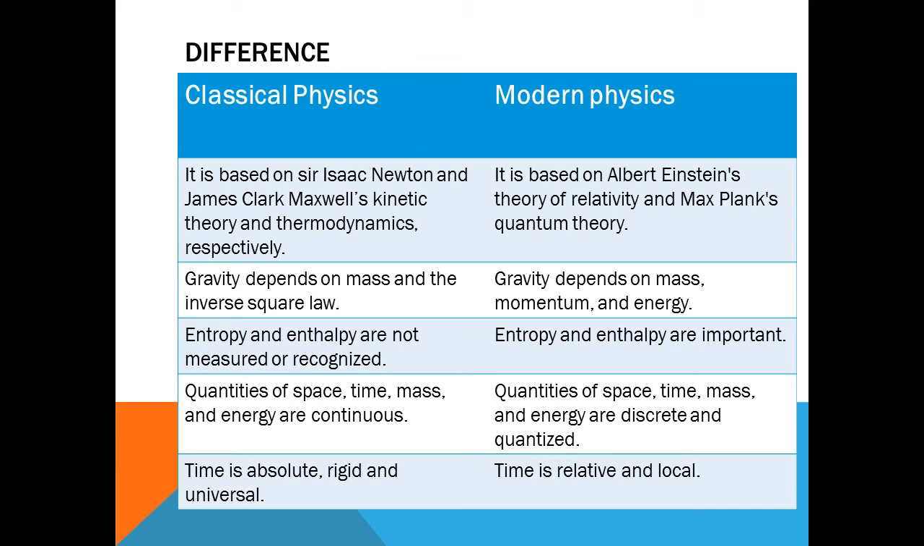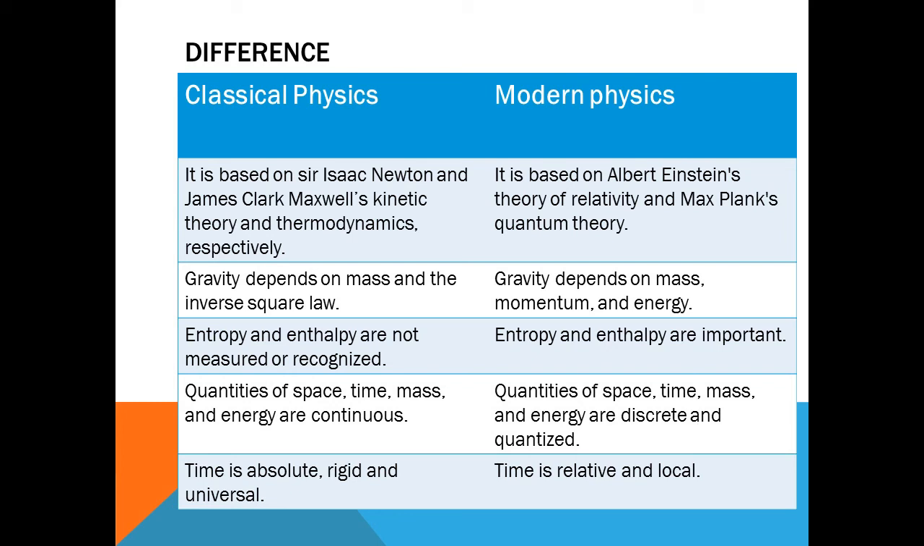Here is the difference between classical physics and modern physics. As we know, classical physics is based on Sir Isaac Newton's laws and James Clerk Maxwell's kinetic theory and thermodynamics respectively, while modern physics is based on Albert Einstein's theory of relativity and Max Planck's quantum theory. In classical physics, gravity depends on mass and the inverse square law, while in modern physics, gravity depends on mass, momentum, and energy. Entropy and enthalpy are not measured or recognized in classical physics, while they are important in modern physics.